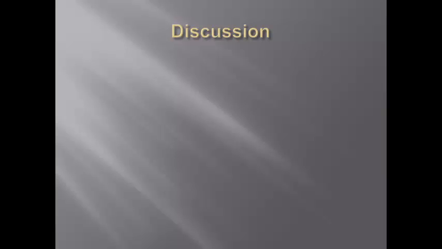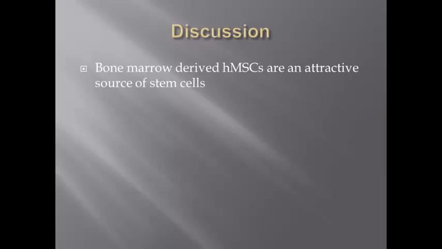Discussion of the experiment. The human mesenchymal stem cells used in this experiment were derived from the bone marrow that was collected during surgeries. Mesenchymal stem cells are easy to isolate, purify, and expand. Therefore, they are considered safe. They are also used in a large number of clinical studies.